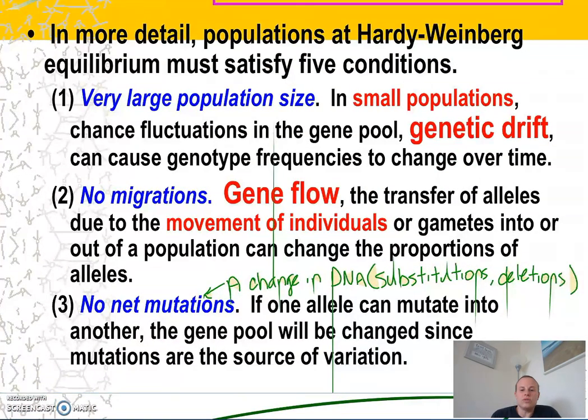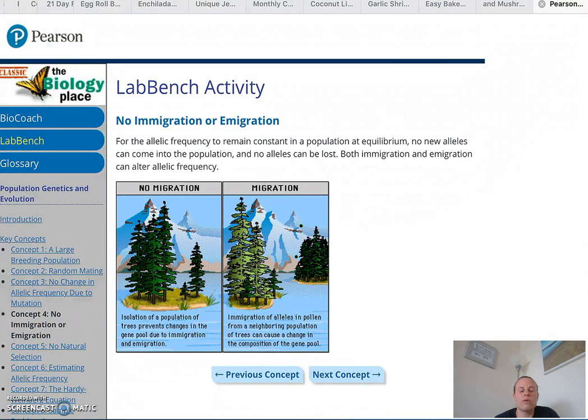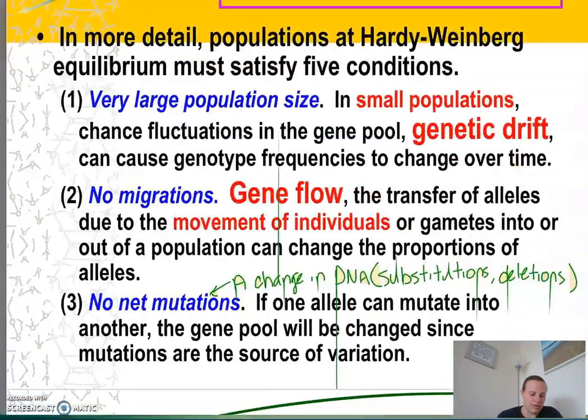There will be no evolution if there are no migrations. In other words, if there is no movement of genes found in individuals in or out of a population, and this is known as gene flow. So if I have no movement into or out of a population, then there won't be any gene flow. Now, even stationary populations can move. For example, the wind can blow pollen into a different area, or animals can inadvertently carry seeds into a new area. Therefore, I do have gene flow.